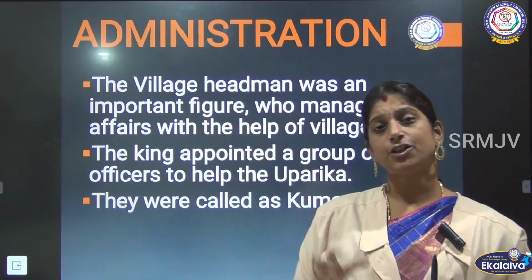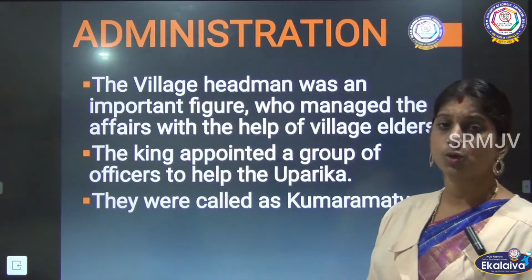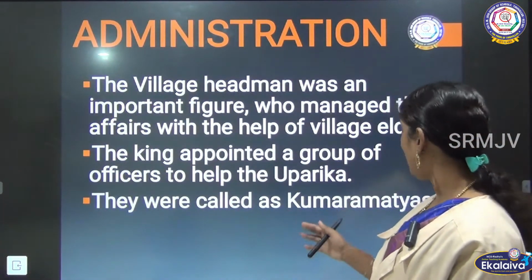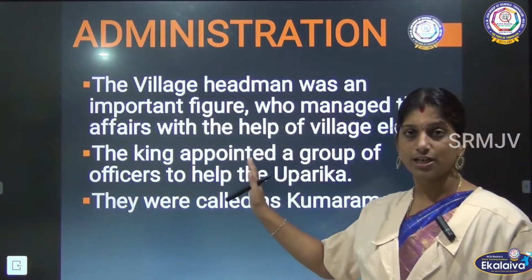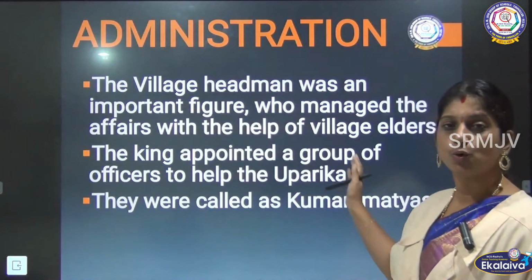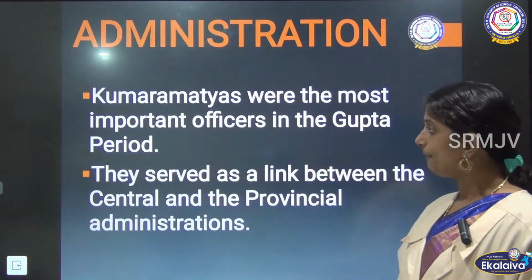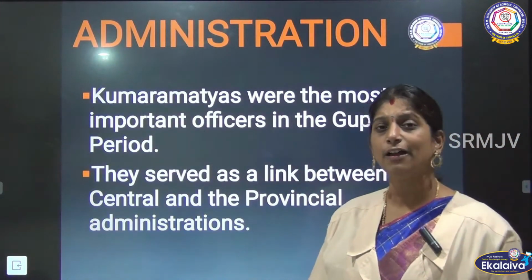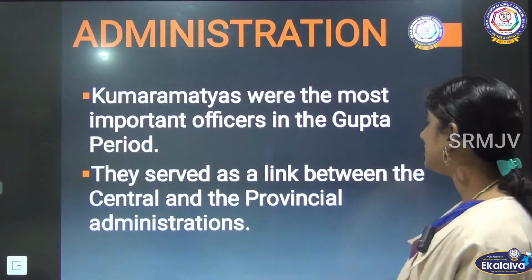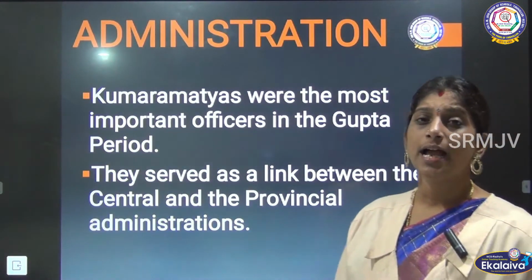So many officials were there to help the Uparika. They were called Kumara Mathyas. They were the most important officers in the Gupta period, and they served as a link between the central and the provincial administration.